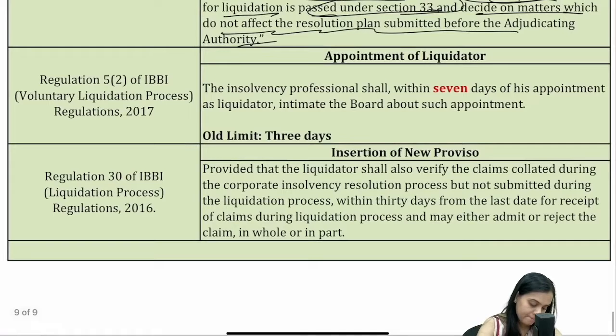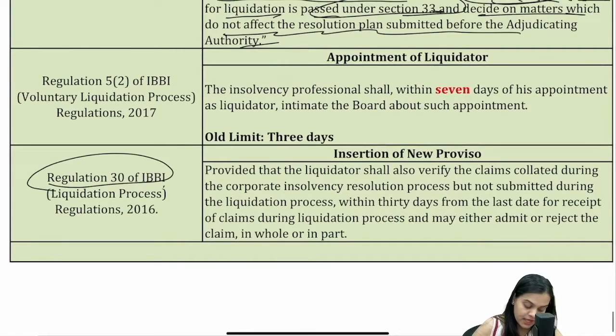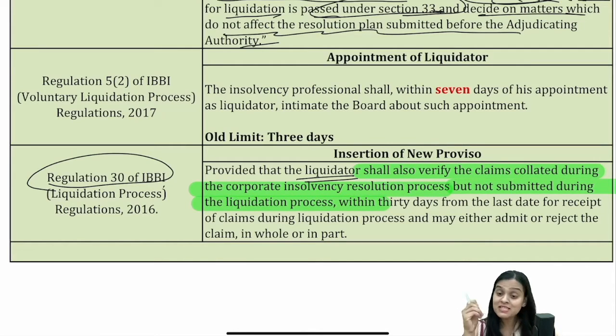And regulation 30. Liquidator, you are also required to verify the claims which you have collated during CIRP but not submitted during liquidation. That means when insolvency was being resolved, people said that this company owes to me also. But now that it is running into liquidation, they have not submitted their claims.